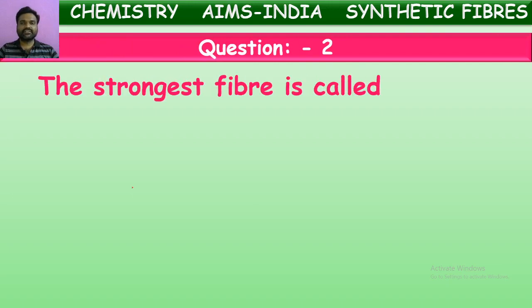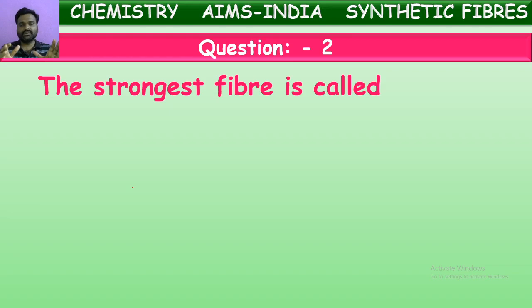Next question. The strongest fiber is. Yes, we studied about different kinds of fibers, like natural fibers like cotton, silk, wool, jute, coir. There are different kinds of natural fibers we have studied, and there are so many synthetic fibers also. Can you tell some of them? Rayon, nylon, acrylic, polyester. These all will come under synthetic fibers.